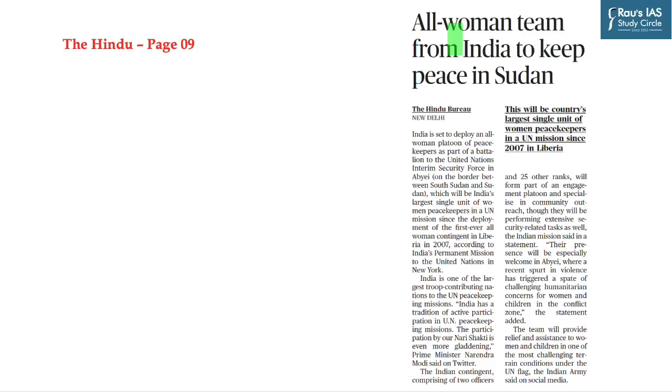The last question of today's discussion is based on this news which has appeared on page number 9 in The Hindu. This news talks about the deployment of a women unit of peacekeepers in the Abyei region of Sudan from India. It will be an all-women team which will be deployed there to keep the peace in Sudan. You must be aware that India is one of the largest troop contributing nations to the United Nations peacekeeping mission, as the United Nations is an important theme in the UPSC Prelims exam. This area becomes important for our discussion.